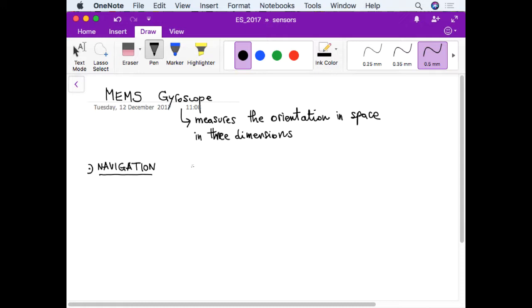So in situations in which one cannot use the geomagnetic field, one typically cannot use a compass but uses the gyroscope. So basically it's necessary when the geomagnetic field cannot be used.